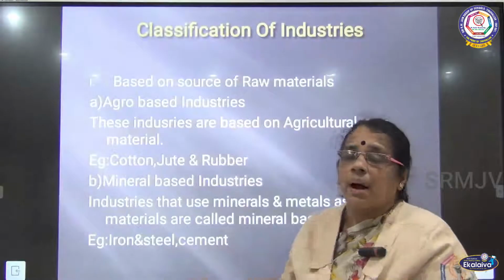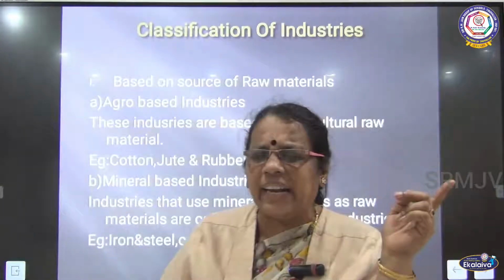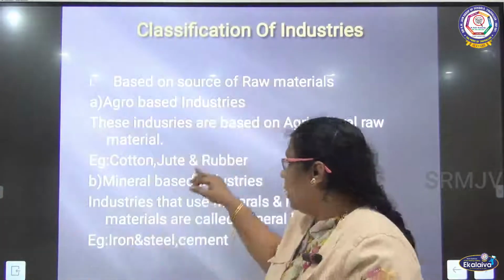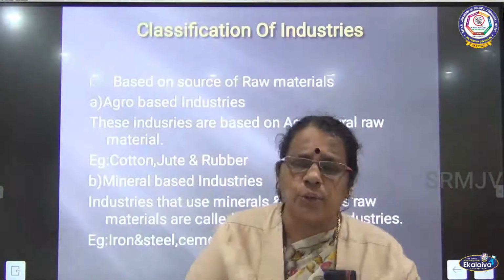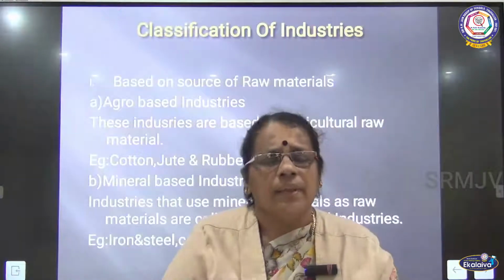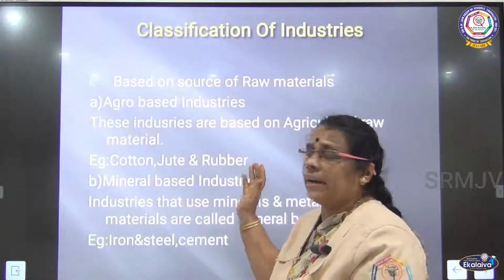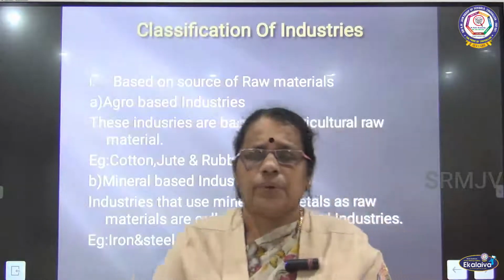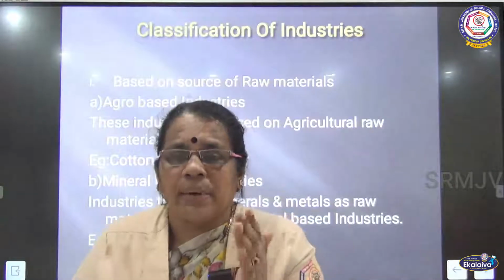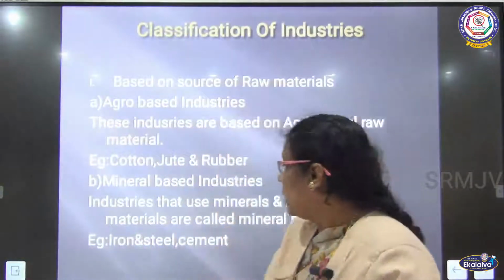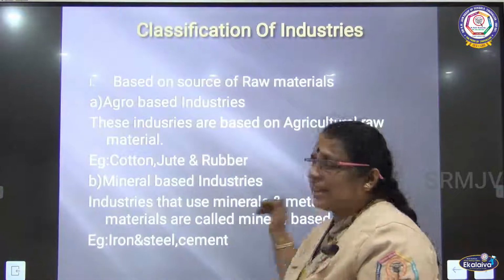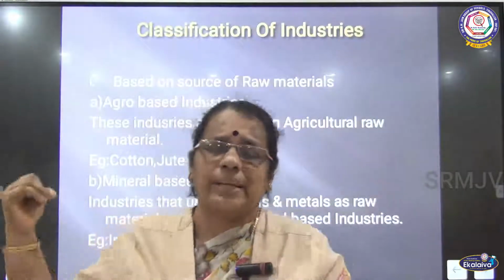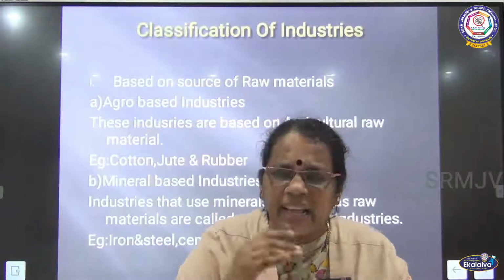For example, cotton textile industry. What is the raw material they need for producing cotton textile? Raw cotton. Similarly, the jute industry needs raw jute, and the sugar industry needs raw sugarcane. The next one, mineral-based industry. These are industries where minerals are used as raw materials. The industries which use minerals and metals as raw materials, we can call them mineral-based industry.